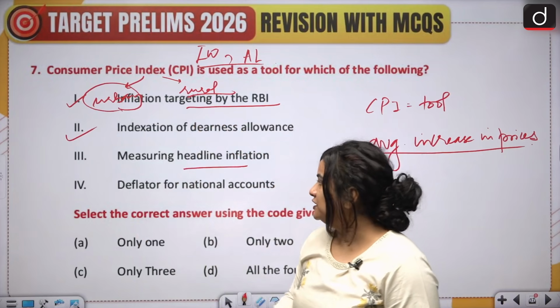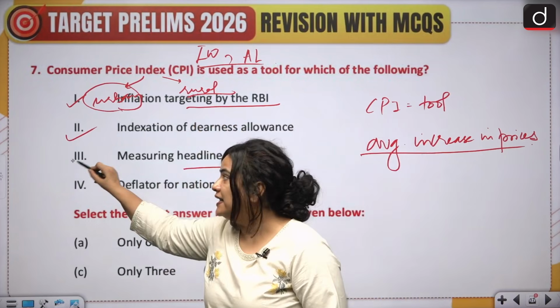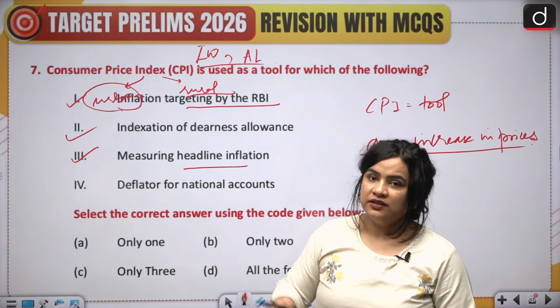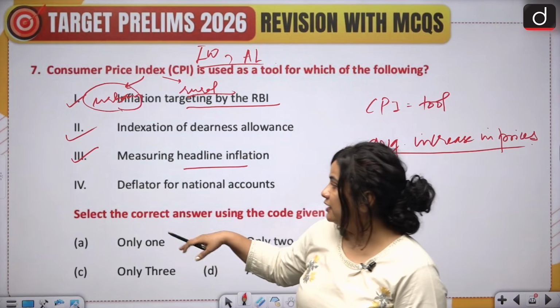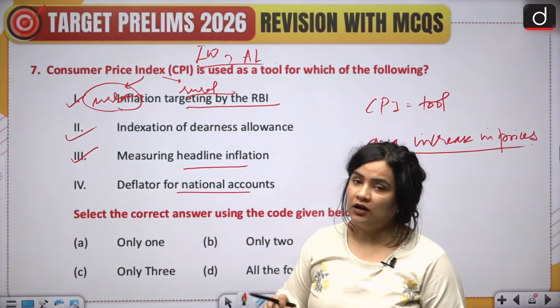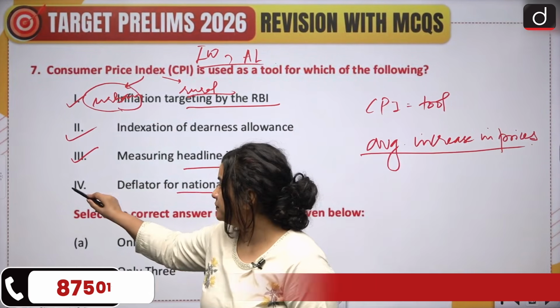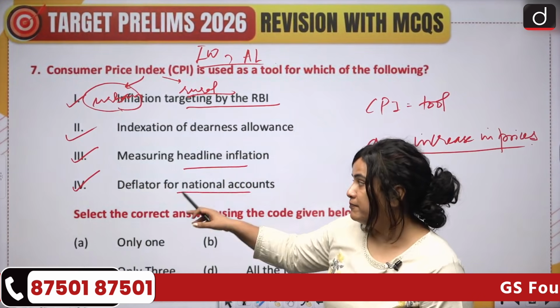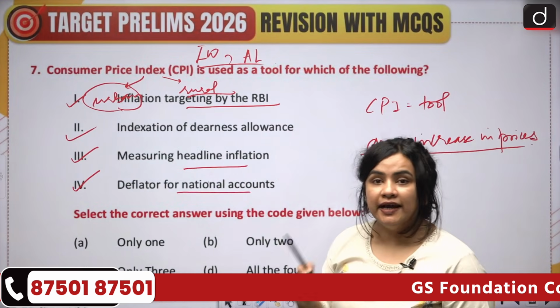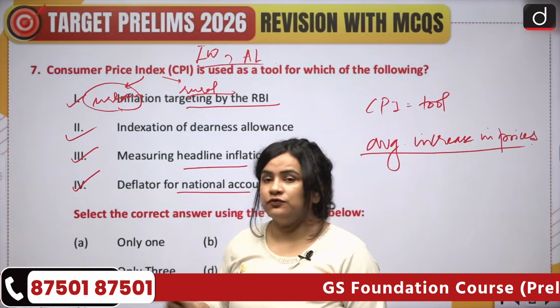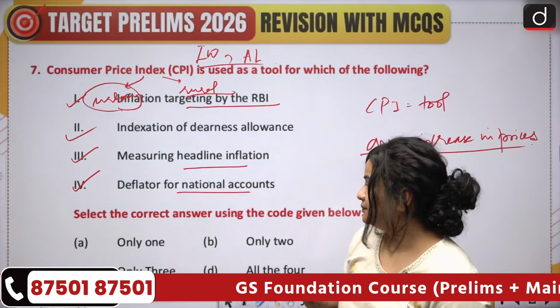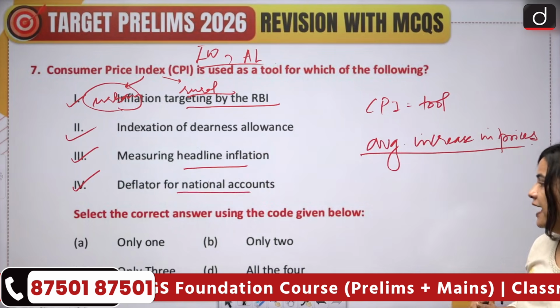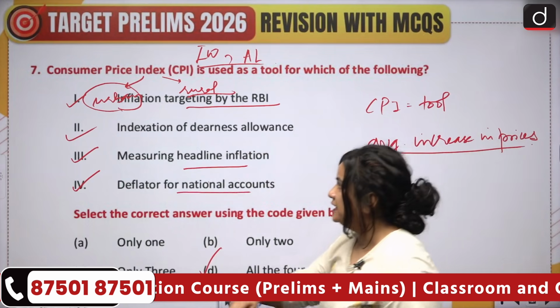Measuring headline inflation. Absolutely. Your headline inflation is based on the CPI. And then fourth, deflator for national accounts. This is also accurate. The MOSPI does mention that CPI is used as a deflator for various national accounts. So here we have all the four as the correct answer.